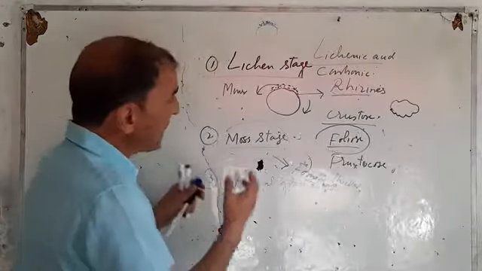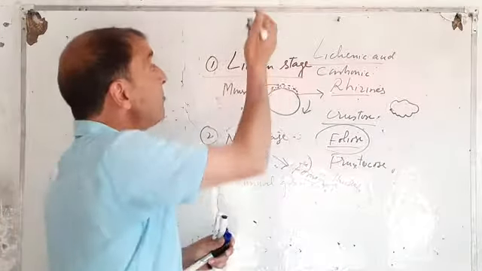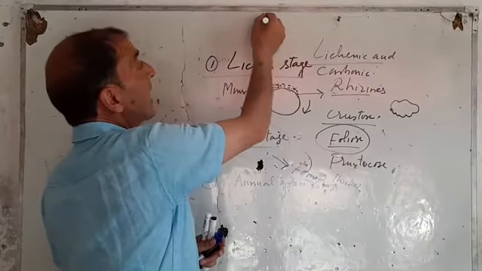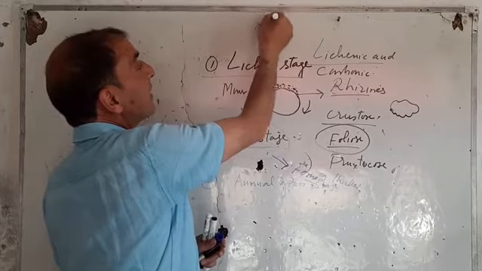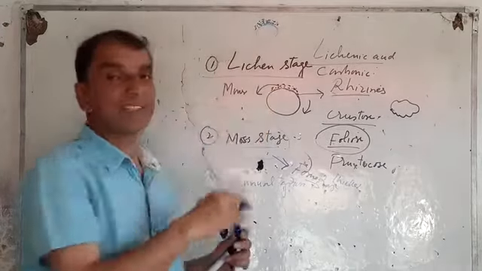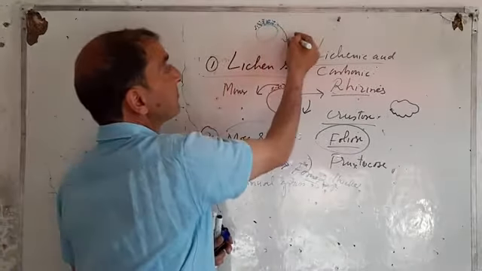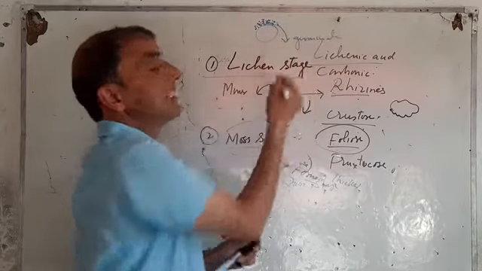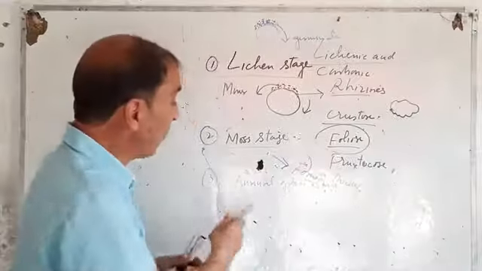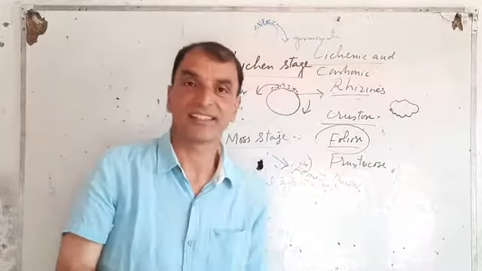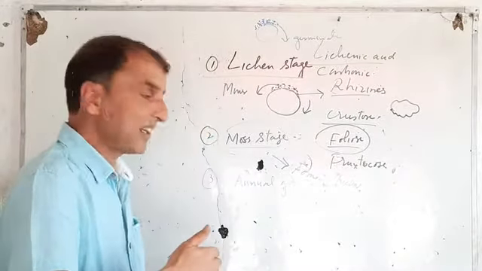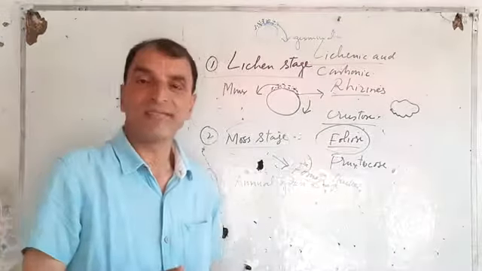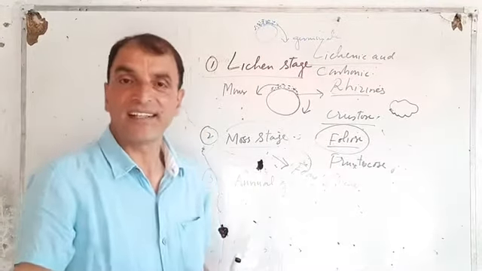The seeds of annual grasses now come here on this substratum, and now they germinate. These germinate and they form annual grasses. These annual grasses grow for some time. Ultimately, they die.